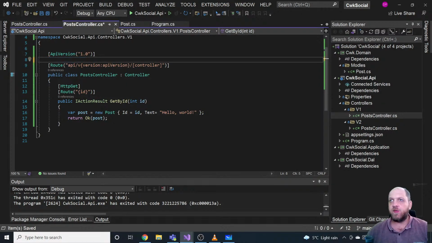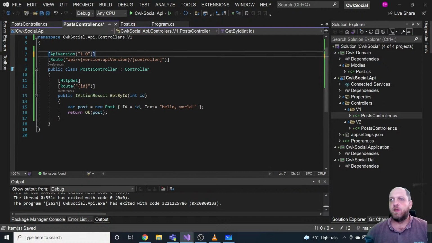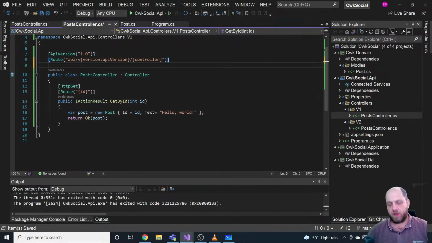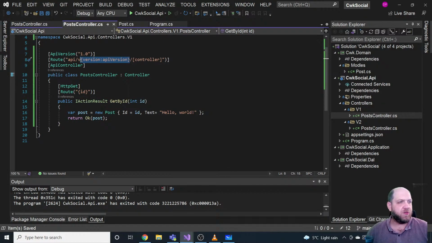Now here, for instance, let me take out this ApiController attribute, because I really like to have it at the bottom, and that would be okay, I guess. Good. So we have this setup right now, and that would replace the version.